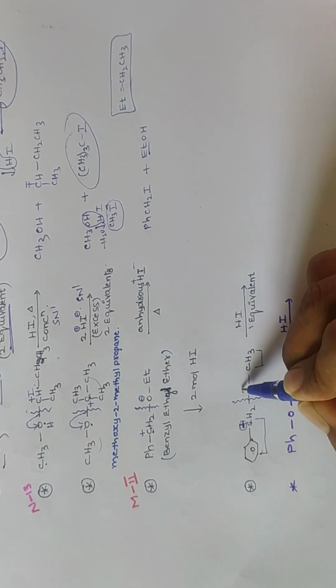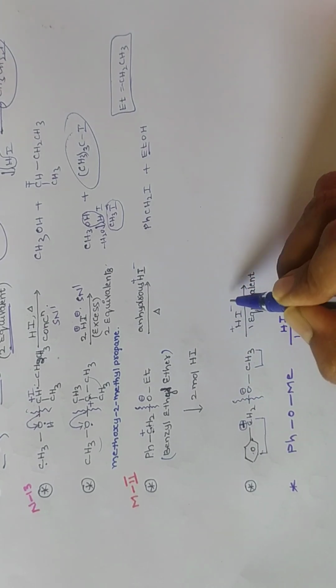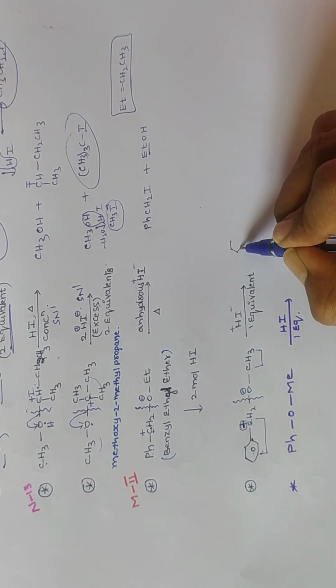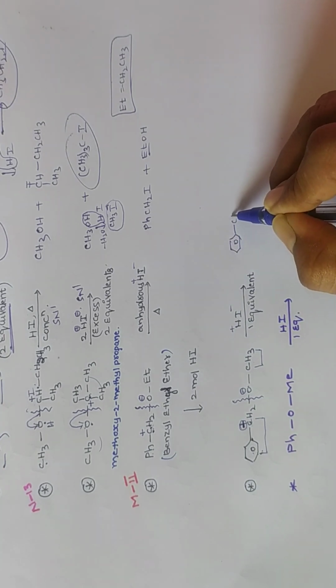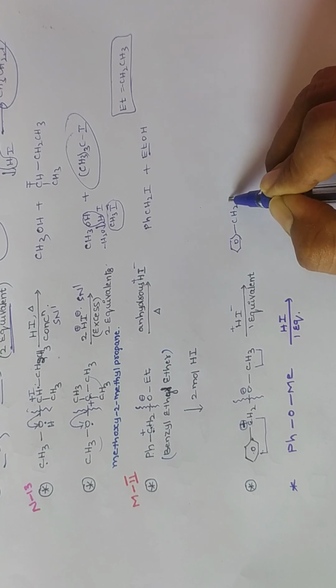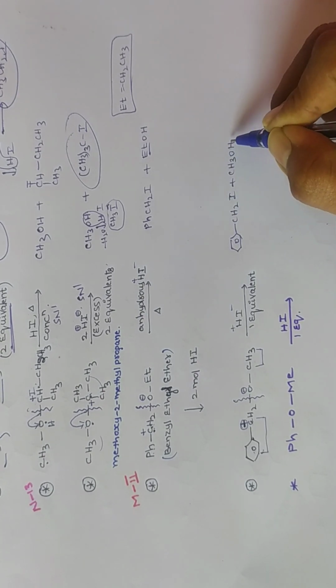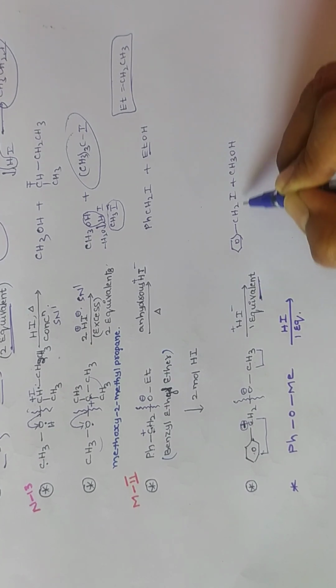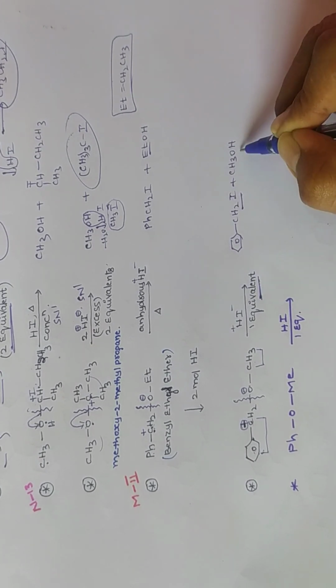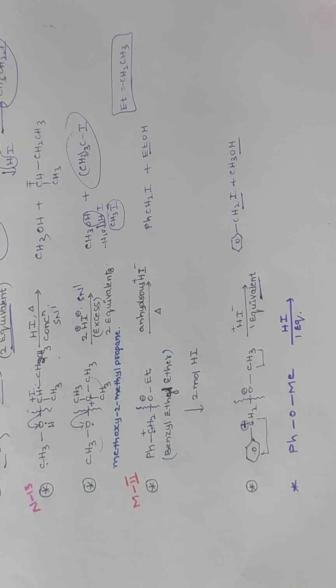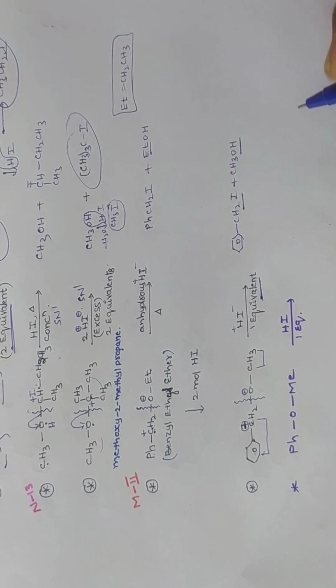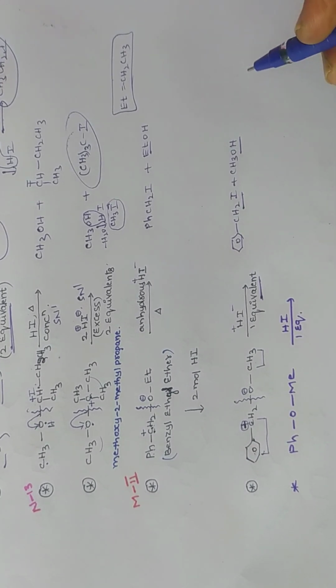Now this oxygen minus. Now H plus I minus. Then you can add CH2I plus CH3OH. Here they given only one equivalent, so therefore one product is iodide, another product is alcohol. 1 equivalent of HI means one is iodide, one is alcohol. 2 equivalents of HI or excess of HI given means both the products are in iodide form.